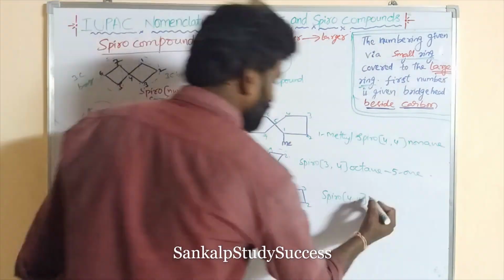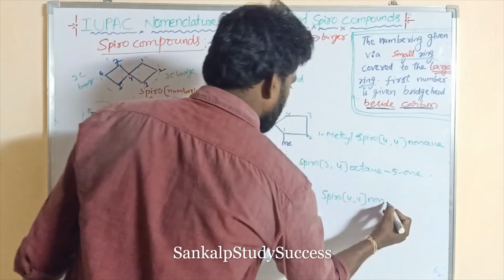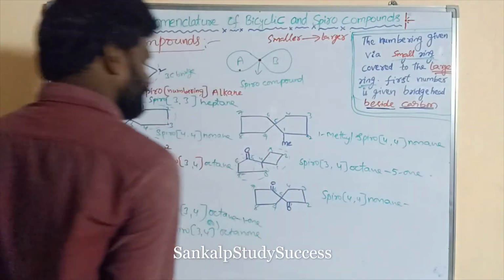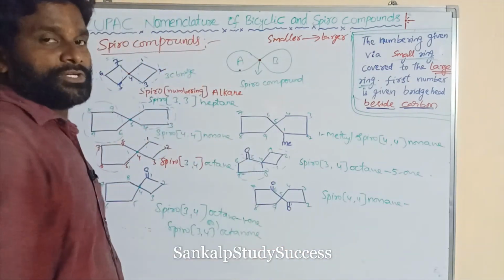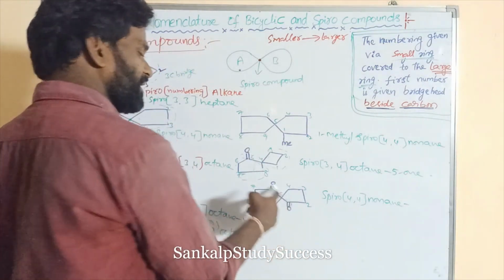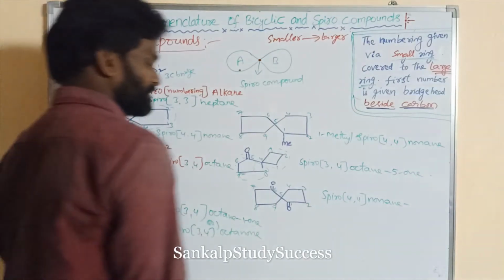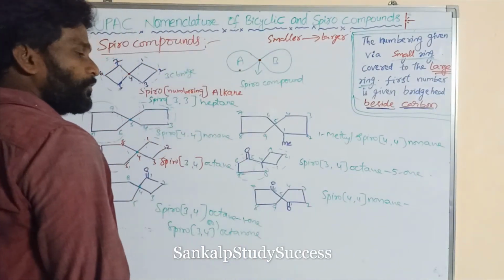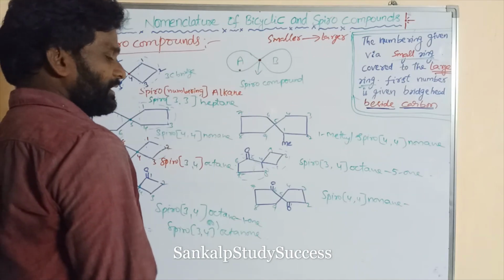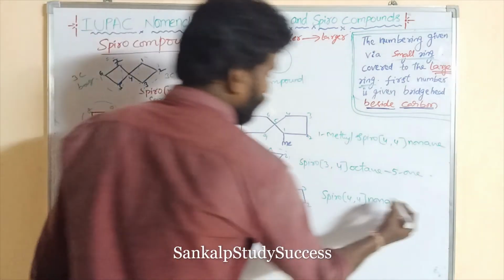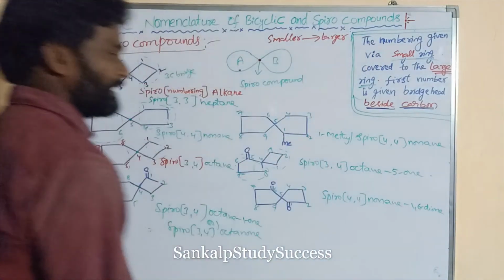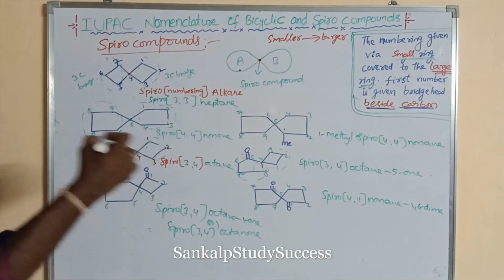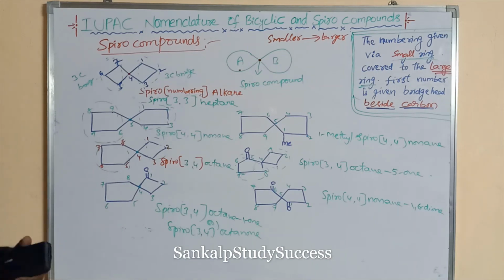So total 9 carbons, nonane. Here this is one. This is the ketone functional group. That ketone functional group is present at the 1 and 6th positions. So spiro 4, 4 nonane 1, 6-dione. So these are the IUPAC nomenclatures for spiro compounds.